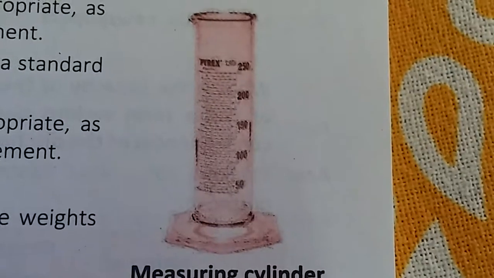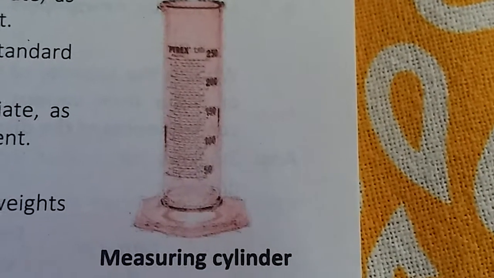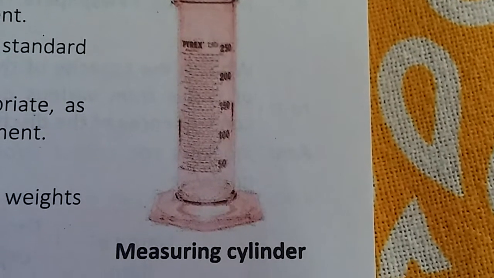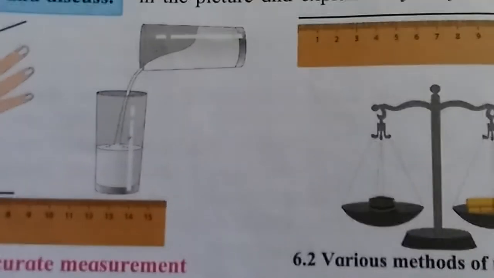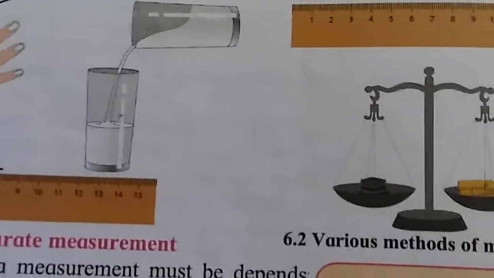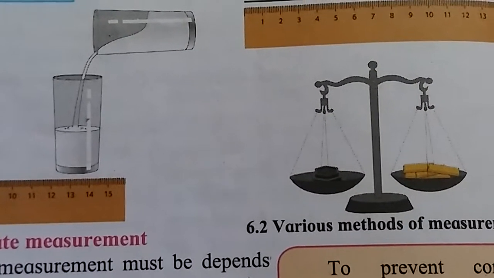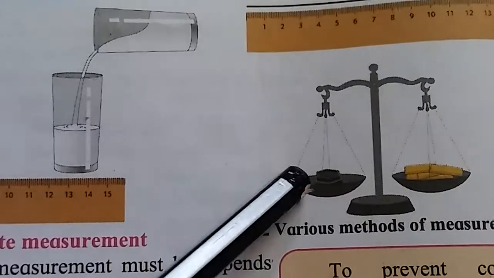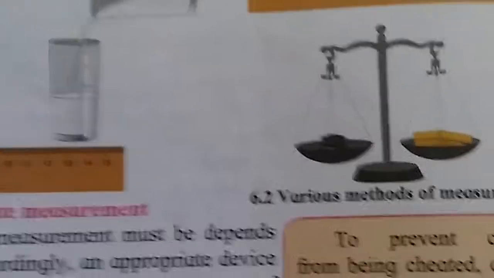Now see, this is the picture of a measuring cylinder. This measuring cylinder is used to measure the volume or the unit of a liquid. And the last one is this balance pan. Measuring mass using a weighing scale is correct, provided the weights and balance are standardized. Means this is also a standardized unit to measure mass.